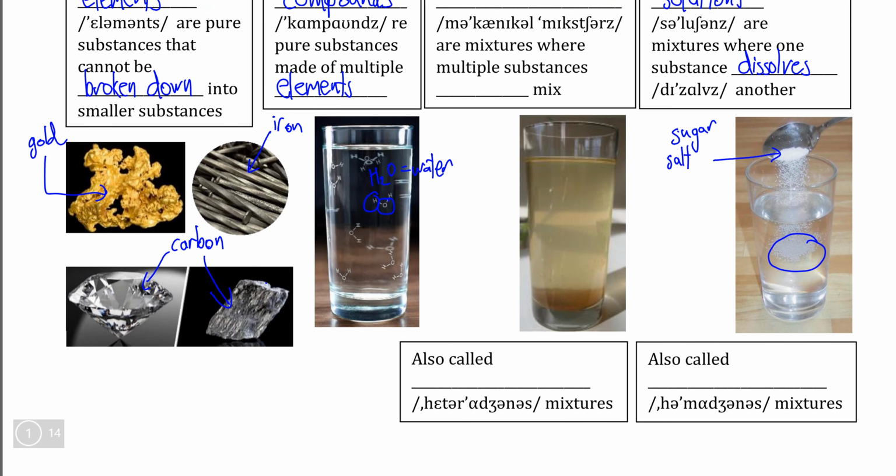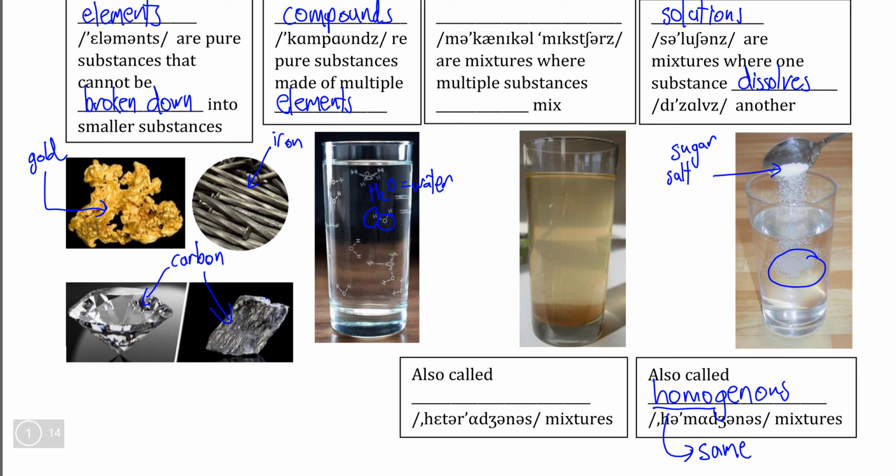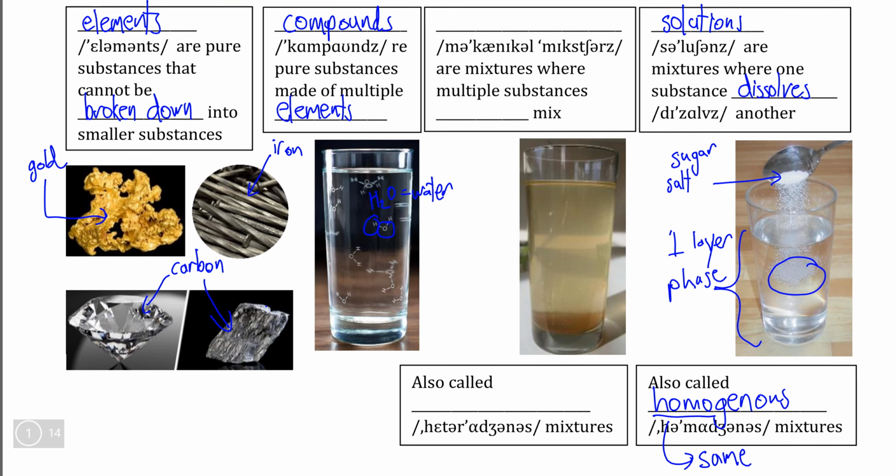Another more technical word for a solution is a homogeneous mixture. For anybody that knows their word origins, whenever you see the prefix homo, this tells you that you're referring to two things that are the same. So a solution is called a homogeneous mixture because when you mix the solid and the liquid together, you only have one visible layer, also called one visible phase. In other words, the two pure substances look the same when they are mixed together. But this is not always true.